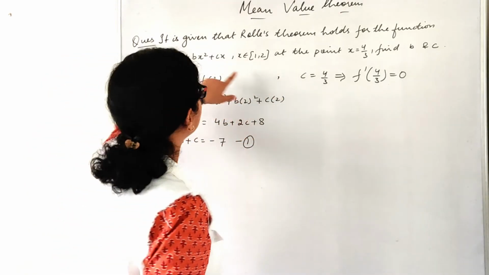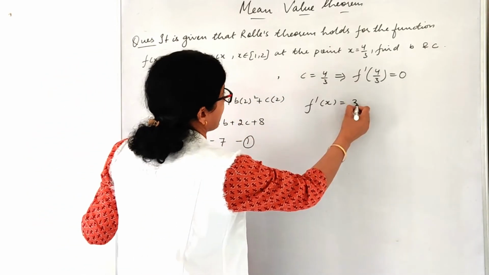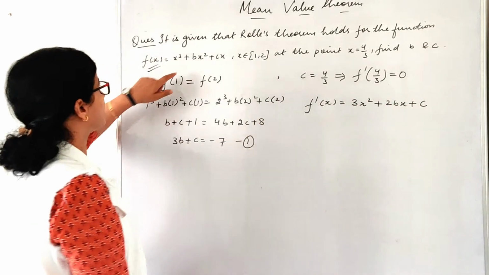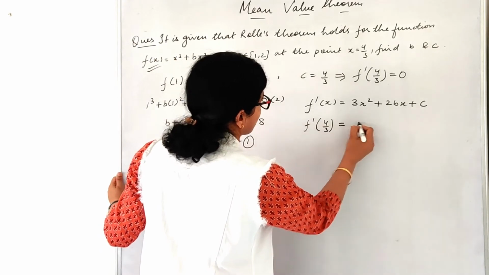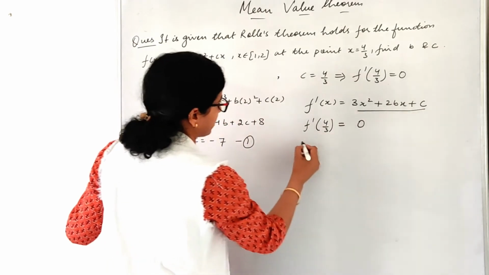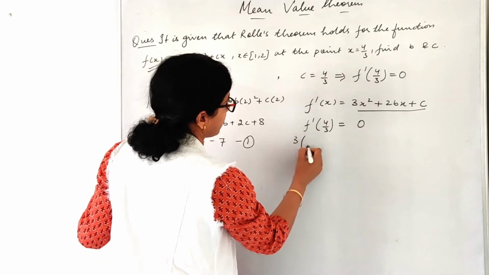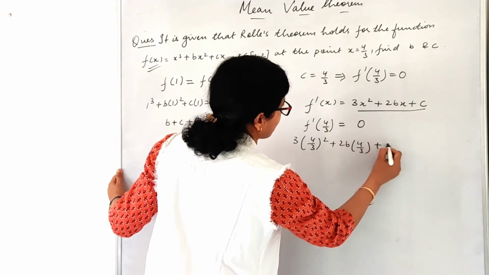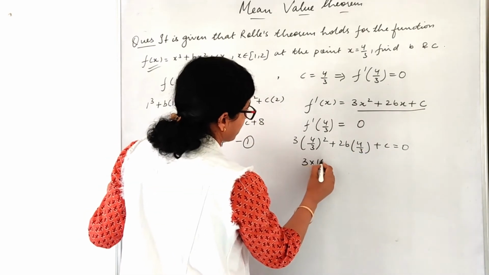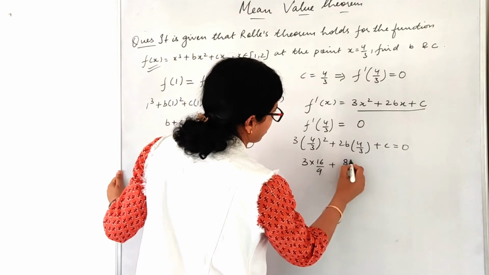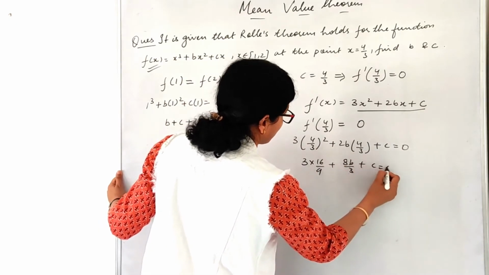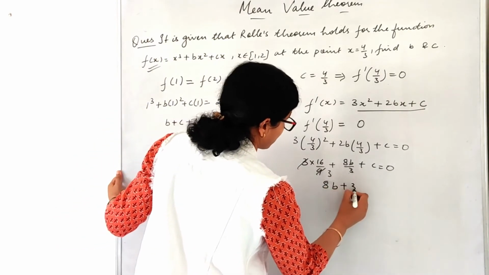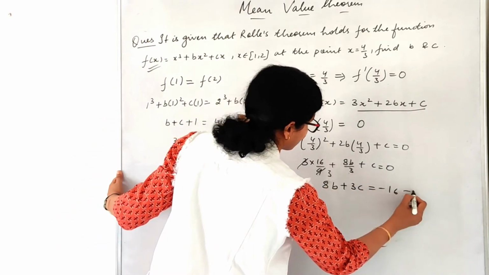Now here I will find out f dash x, which is 3x square plus 2bx plus c, right? F dash 4 by 3 equals to 0. Substitute in this equation 4 by 3. So what I am getting as my next equation is 3 into 4 by 3 square plus 2b into 4 by 3 plus c equals to 0. 3 into 16 by 9 plus 8b by 3 plus c equals to 0. So basically if I write it properly, I am getting 8b plus 3c equals to minus 16. This is my second equation.